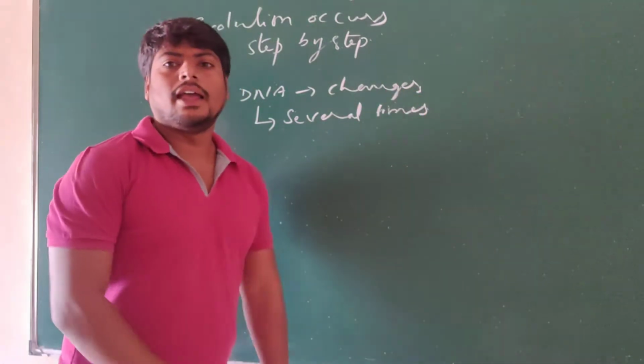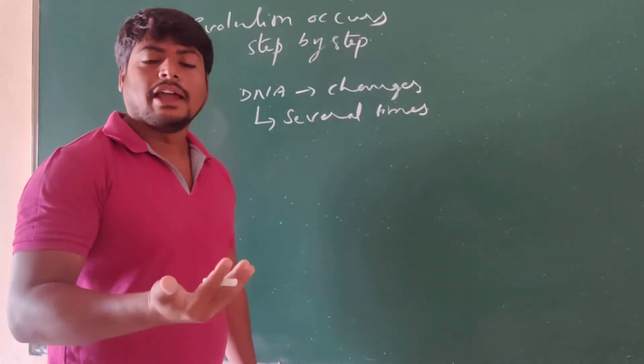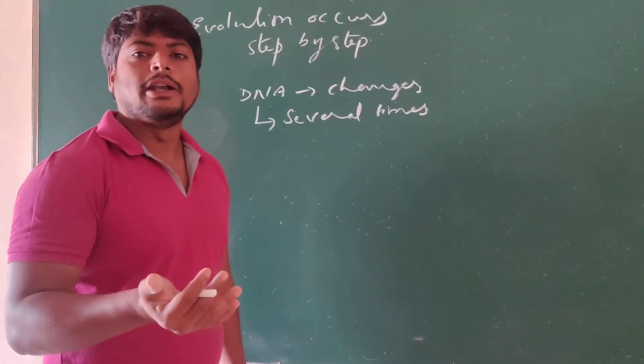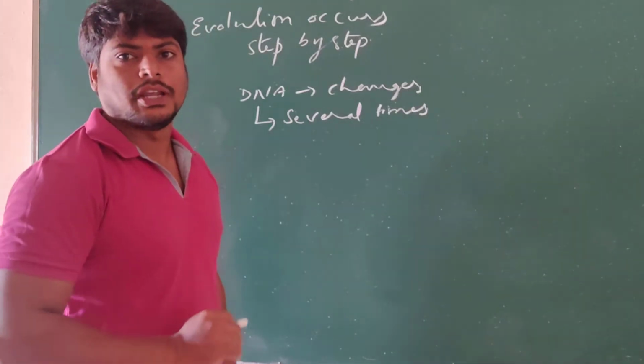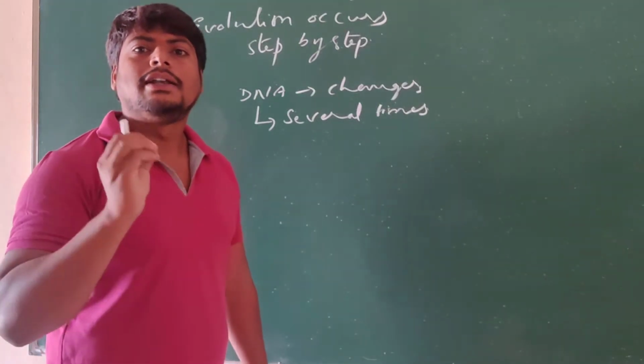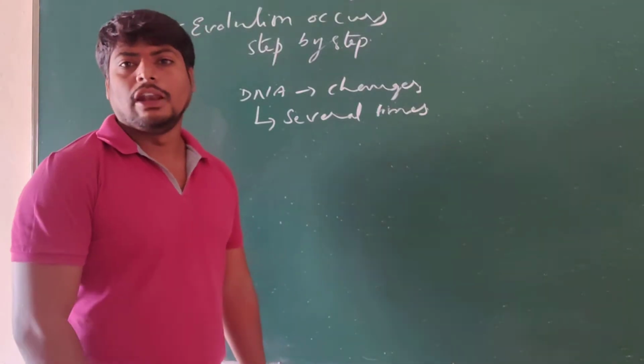The DNA undergoes changes several times. These several DNA changes lead to the development of various new characteristics. A single DNA change at one time doesn't lead to the development of evolution.